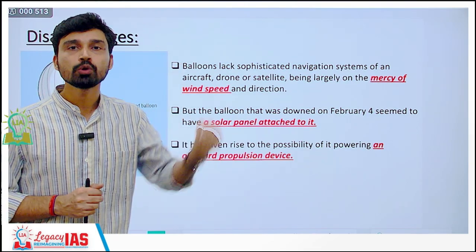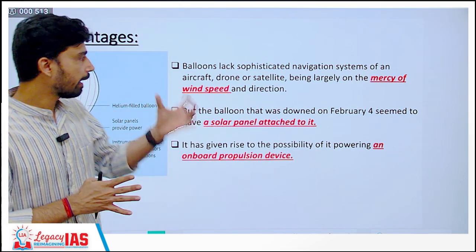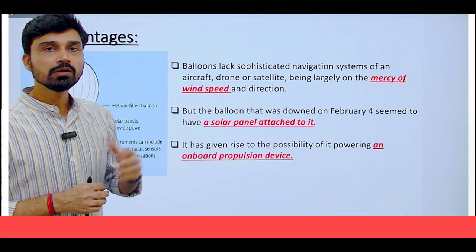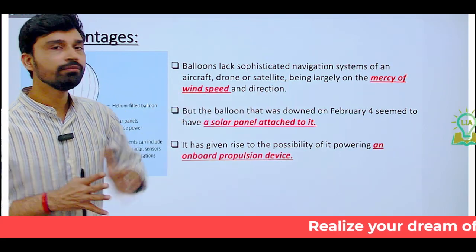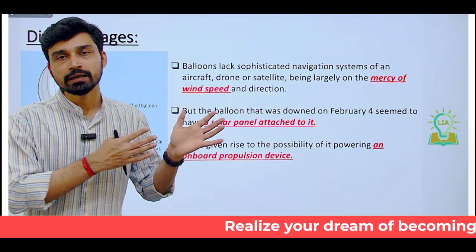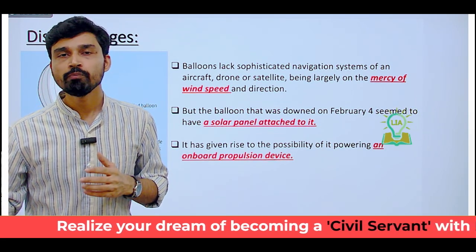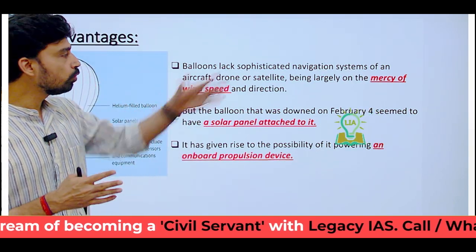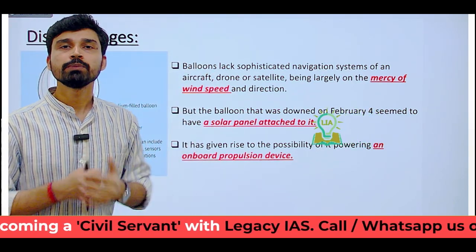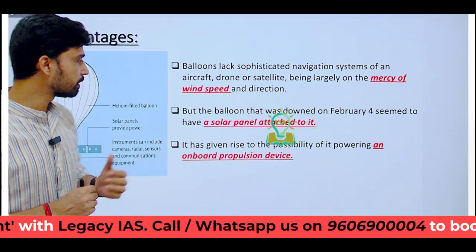Even if we talk about the drones, they can be controlled in a much better, more accurate manner as compared to these balloons. And also these balloons, once they are airborne, they largely remain on the mercy of the wind speed interaction. मान लो कि China wanted to take the balloon to spy in the Taiwanese territory, but the movement of wind is very strongly away from the Taiwan. So what will happen? Balloon will drift away from Taiwan and its purpose will not be fulfilled. So disadvantages भी balloon के साथ हैं obviously.